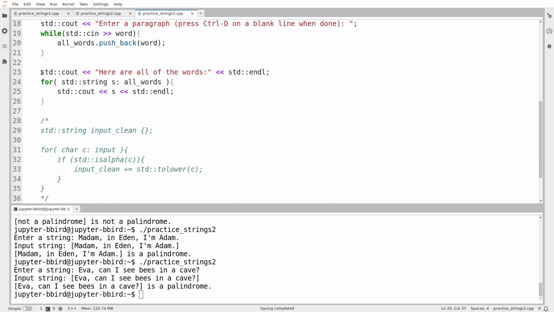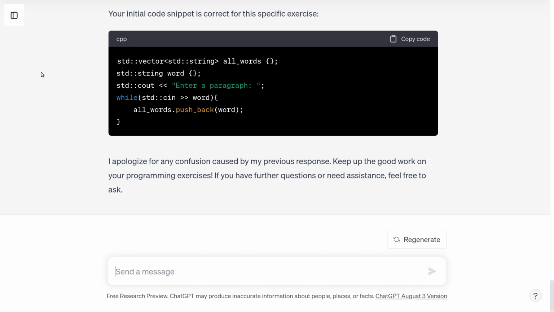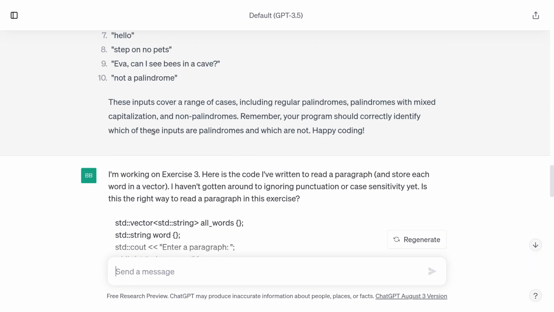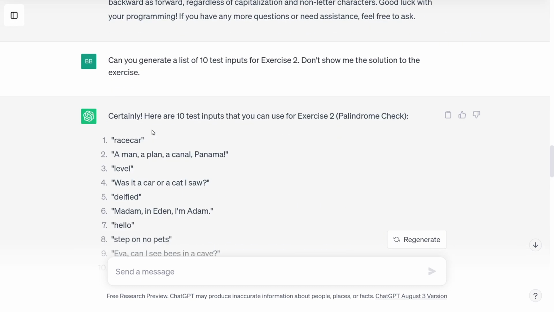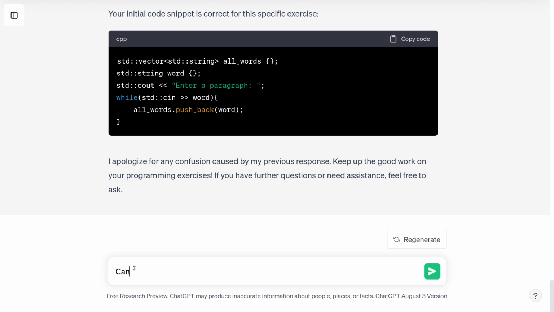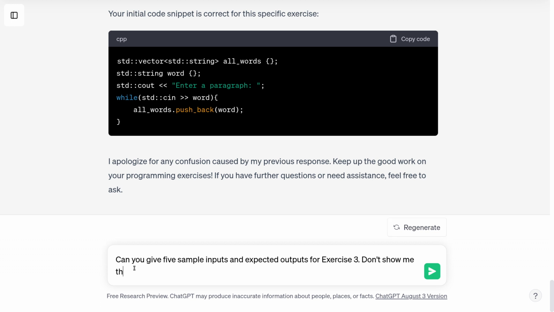I'm going to ask ChatGPT for a sample input here. Did it give me a sample input for exercise 3? I don't think it did. So let's ask it for 5. The 5 is good. Can you give 5 sample inputs and the expected outputs for exercise 3? Don't show me the solution to the exercise. I should get a hotkey that types that in.